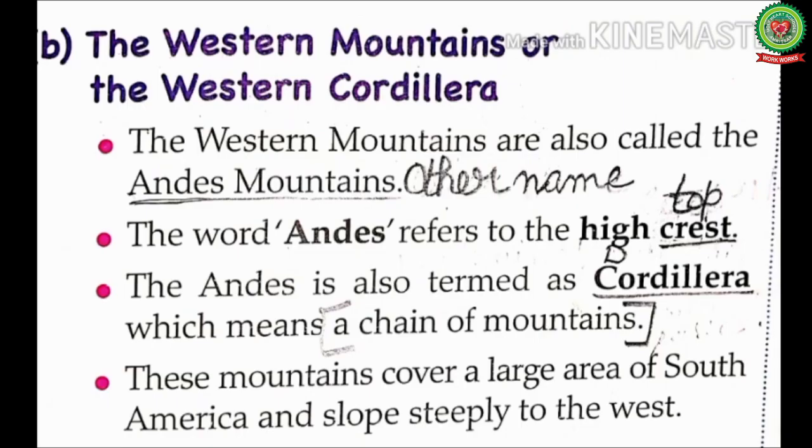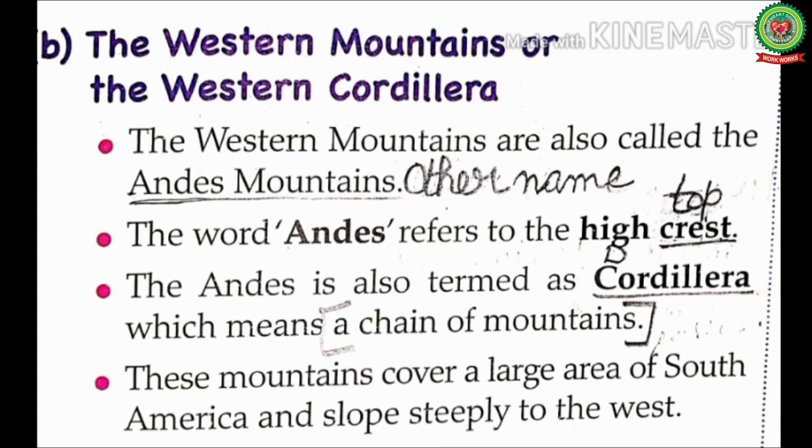Now students, take out page number 95 of your book. The next physical feature of South America is the Western Mountains or the Western Cordillera. So let's start reading. The Western Mountains are also called the Andes Mountains. Students, mark this line. The other name of the Western Mountains is Andes Mountains. The word Andes refers to the high crest. Here crest means top. It means the highest part of something, such as mountains or hills.